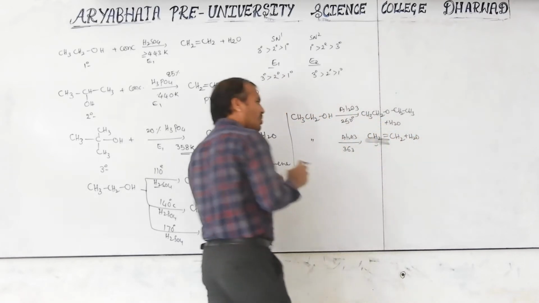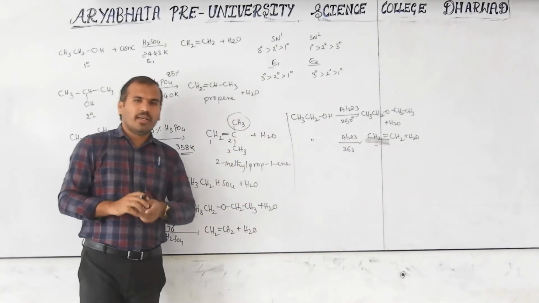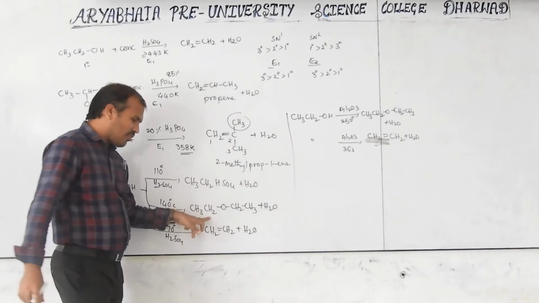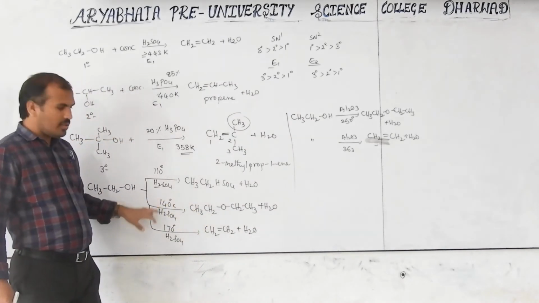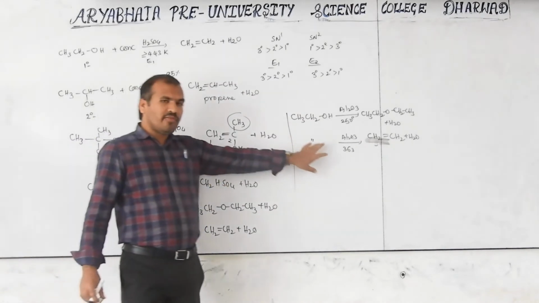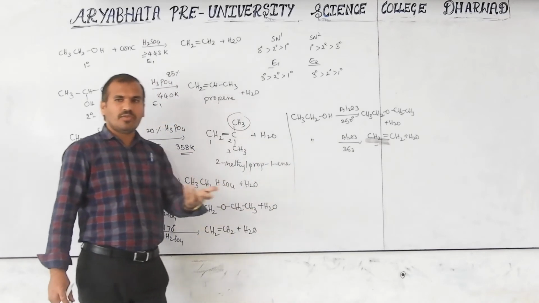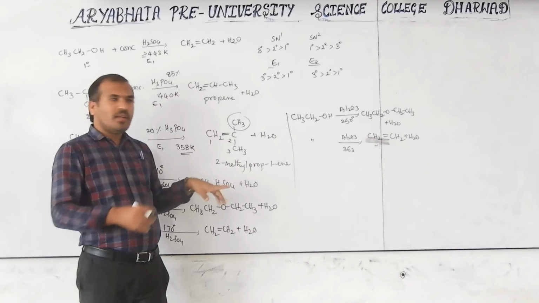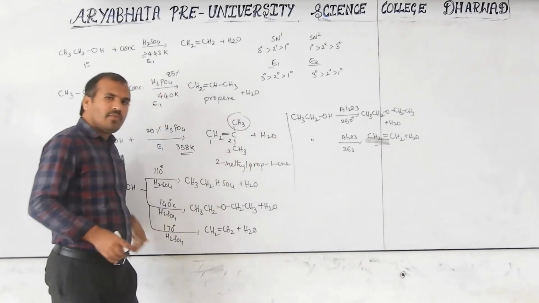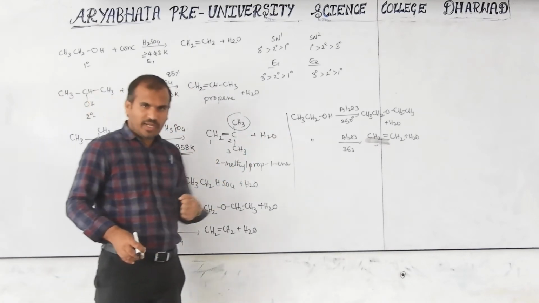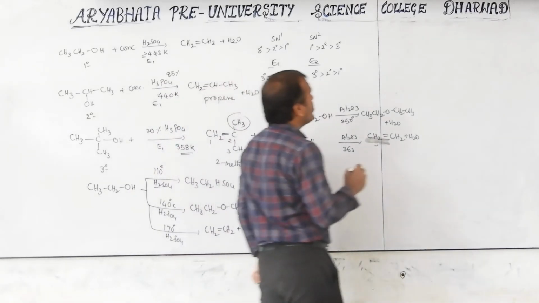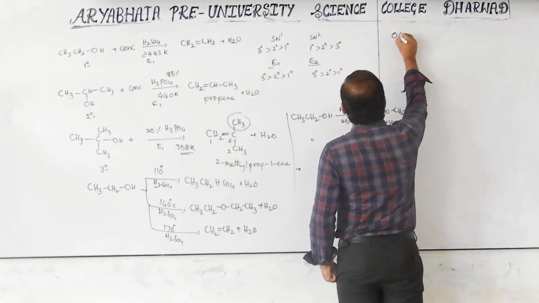I think this was maybe discussed in the last class, but once again you have to remember. Here ether forms, here also ether forms. These are the low temperature range, and the high temperature range gives the alkene. These are also useful in the preparation of ether. Now we are discussing alcohol. These two reactions we have to read again in ether preparation. After this, the most important part is oxidation.